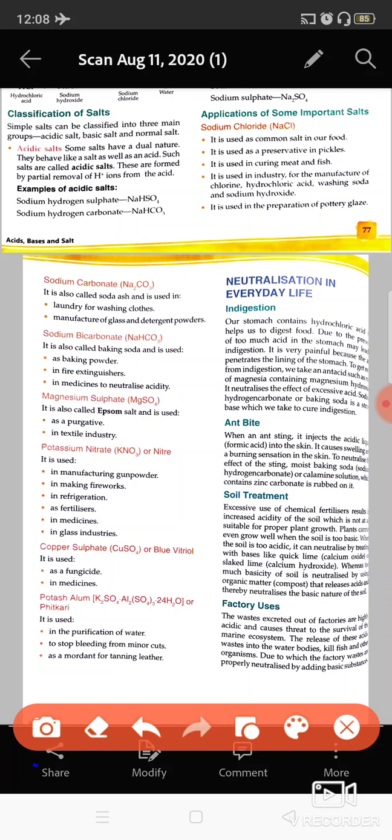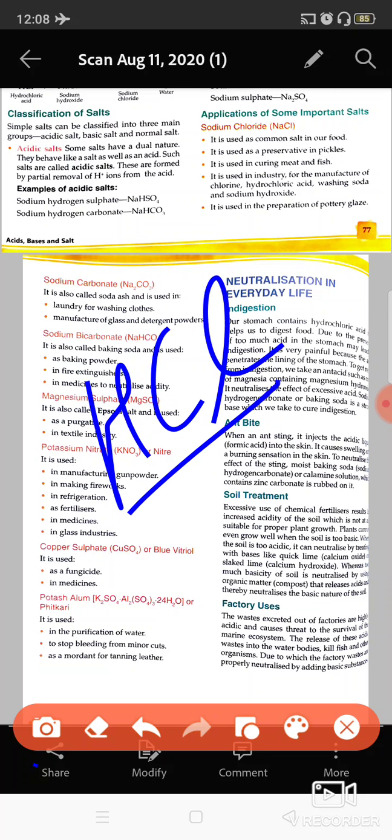Neutralization in everyday life. Neutralization, the reaction which I just discussed with you, in which acid and base combine to form salt and water, is used in everyday life. It has some applications, like the cure of indigestion. Indigestion is basically when your stomach has an acid, HCl, as I told you.